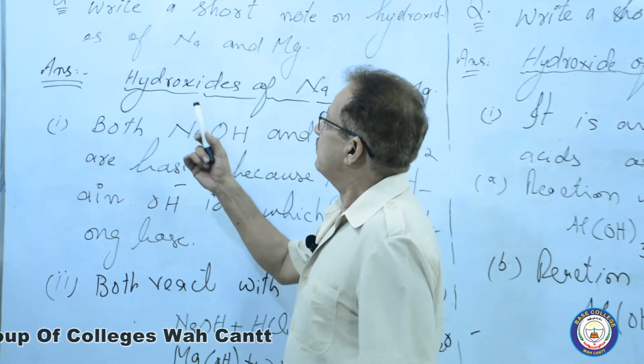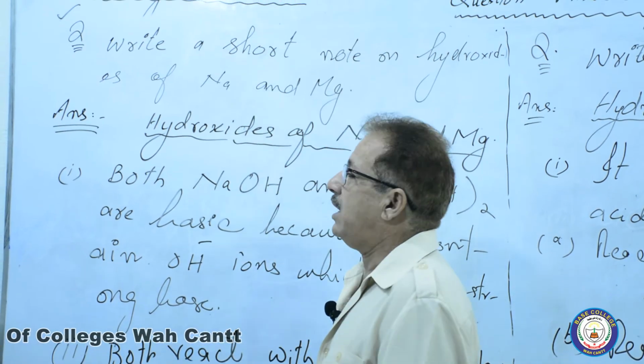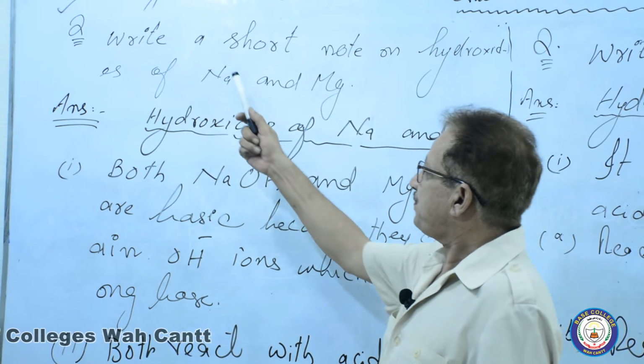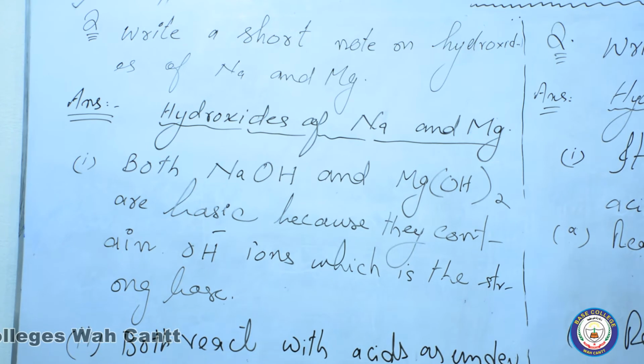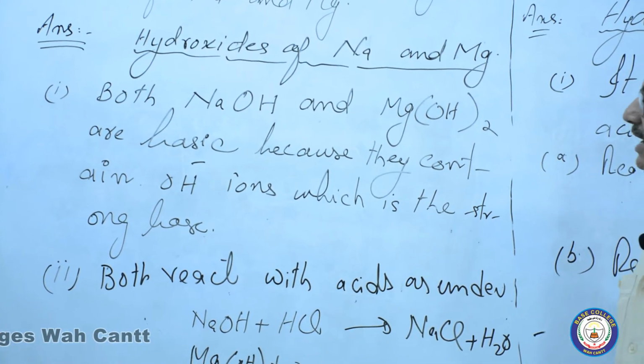Another question is related to the last topic, about the hydroxides of the elements of the third period. The first question: write a short note on the hydroxides of sodium and magnesium.